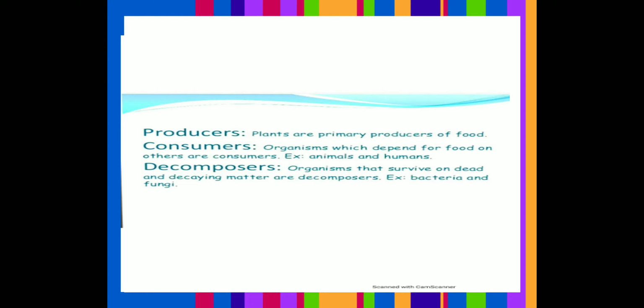Now, producers, you know, plants are the primary producers of food. Consumers, organisms which depend for food on others, are called consumers, for example, animals and humans. And decomposers, the third category of organisms, are those that survive on dead and decaying matter, for example, bacteria and fungi. So, these are the biotic and the abiotic components of nature.